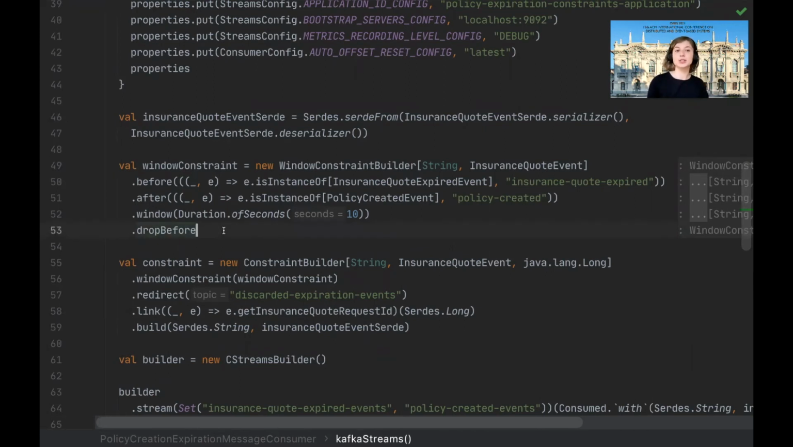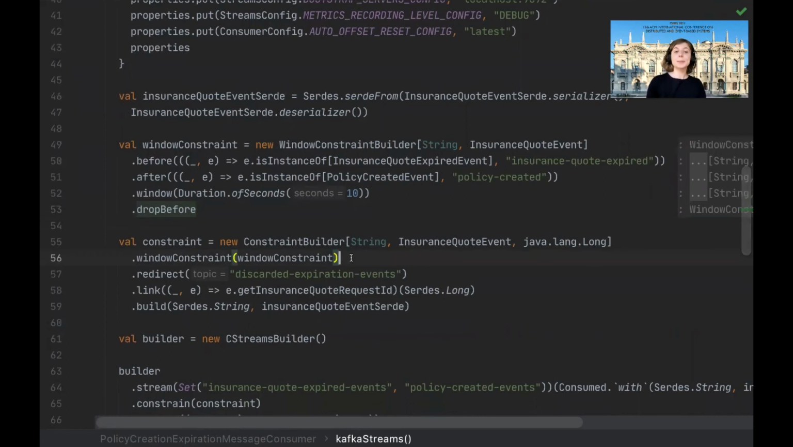discarding the expiration event. The main definition additionally defines the redirect topic that is used for discarded events and the linking function that is used to correlate events. So in this scenario, by using the insurance quote ID.